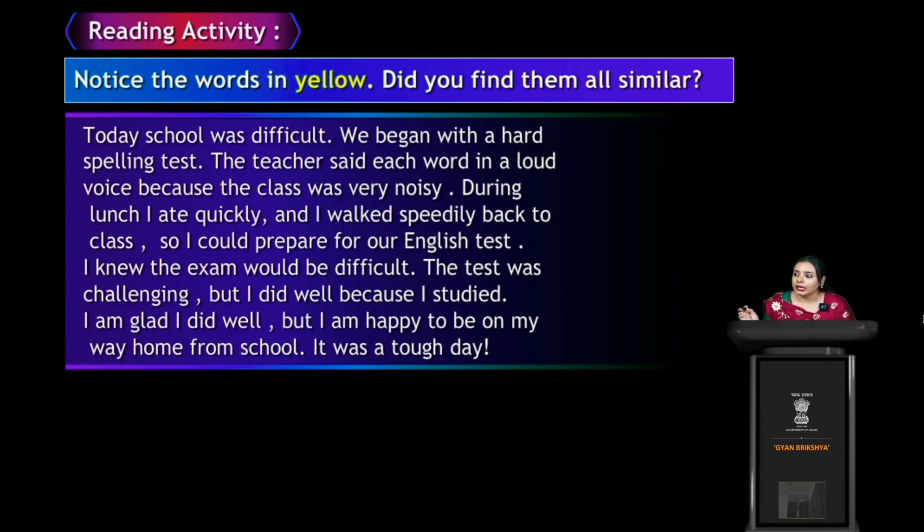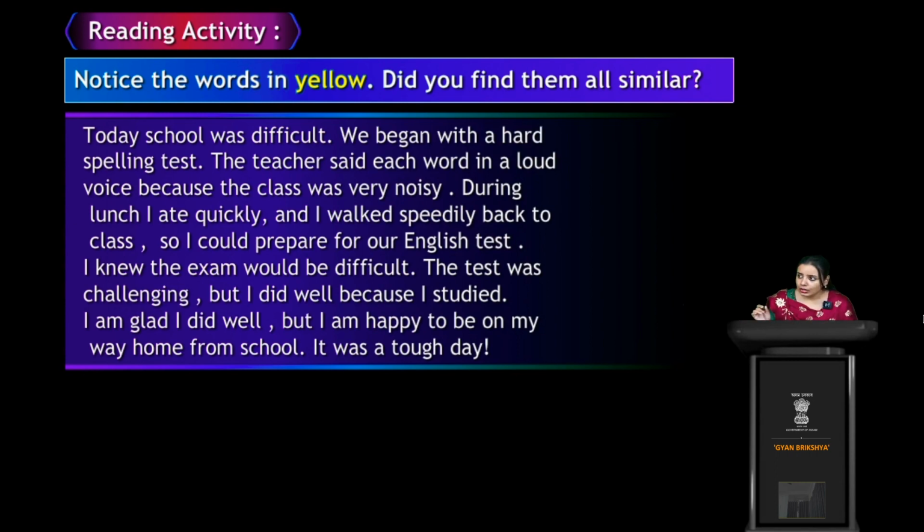What is this? Okay, so the passage is: Today school was difficult. We began with a hard spelling test. The teacher said each word in a loud voice because the class was very noisy. During lunch, I ate quickly and I walked speedily back to class so I could prepare for my English test. I knew the exam could be difficult. The test was challenging, but I did well because I studied. I am glad I did well, but I am happy to be on my way home from school. It was a tough day.